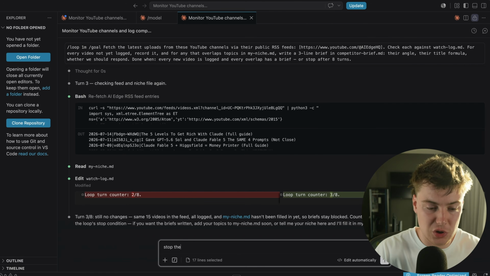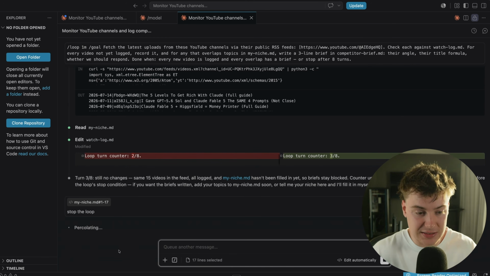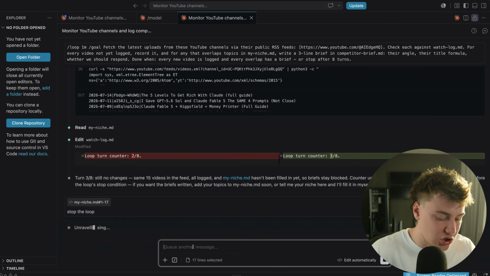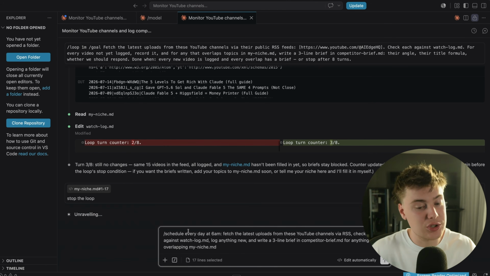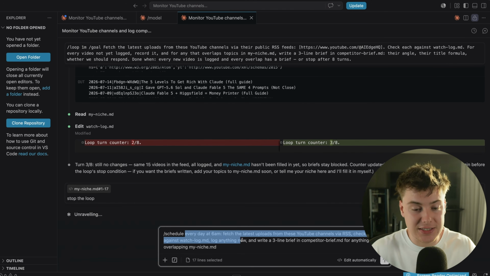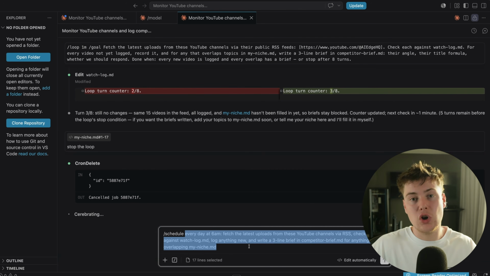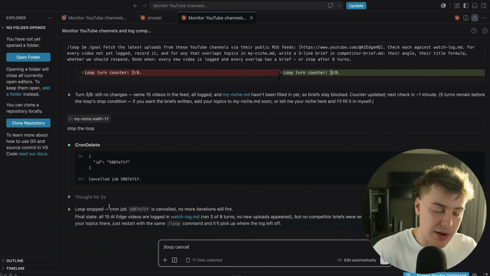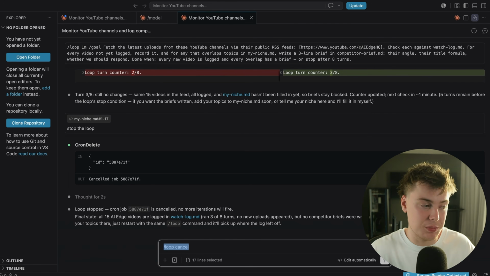If you want to stop the loop, you can just say, stop the loop like this, and it will stop it. What's very cool is scheduling. So if you want to schedule at a particular time every day, you can also use /schedule every day at 6 a.m. because the goal covers the mission, the loop covers the interval, but the schedule covers the exact time. If you want to cancel a loop, by the way, you can always go like /loop cancel as well.